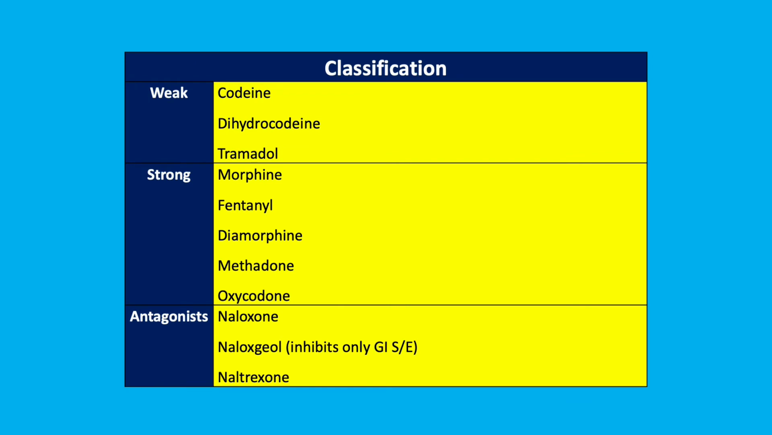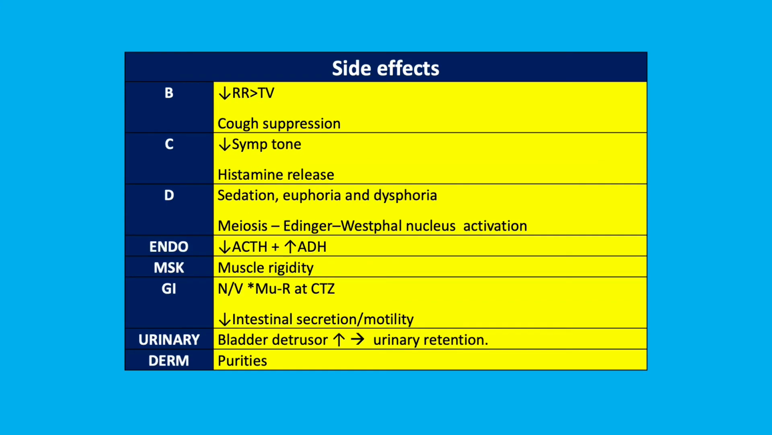Classification. So opioids can be weak or strong. Weak opioids include codeine, dihydrocodeine, tramadol. Strong opioids include morphine, fentanyl, diamorphine, methadone, oxycodone. Opioids can have a range of different side effects. These side effects can be classified in a system-based approach.